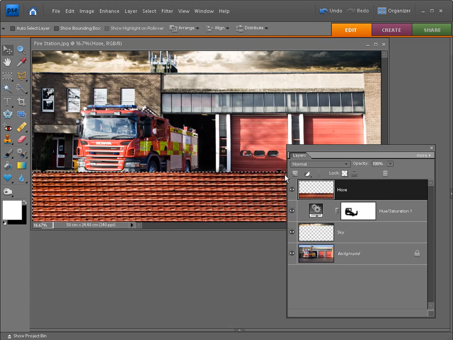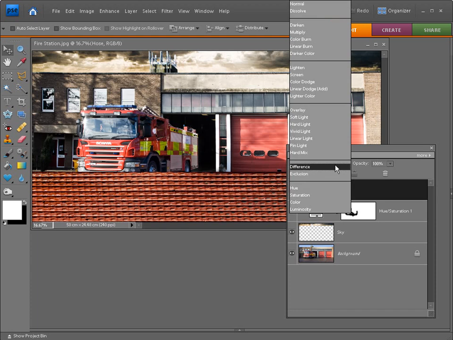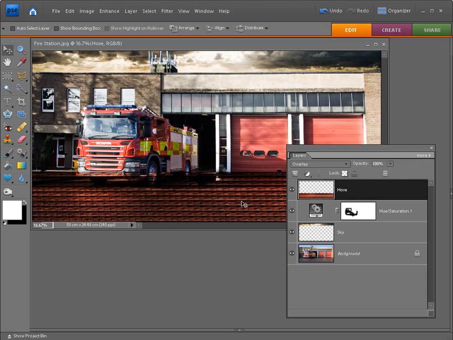And then we need to change the blending mode of this layer, but of course first we need to get rid of those marching ants, so hit Ctrl and D, and then click where it says Normal, and we're going to change the blending mode of that layer, that textured hose layer, to Overlay. Now you may have noticed there's quite a noticeable horizontal edge there running through the image, and we can easily get rid of this using the eraser tool.